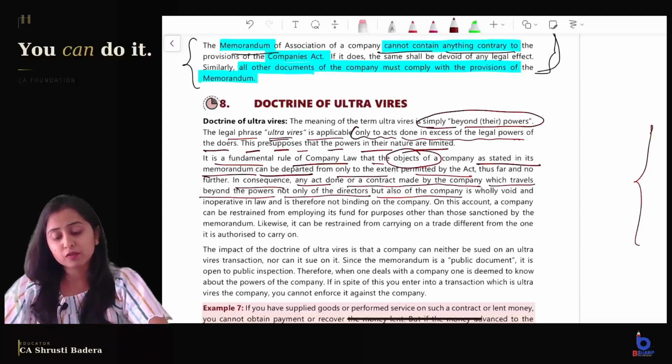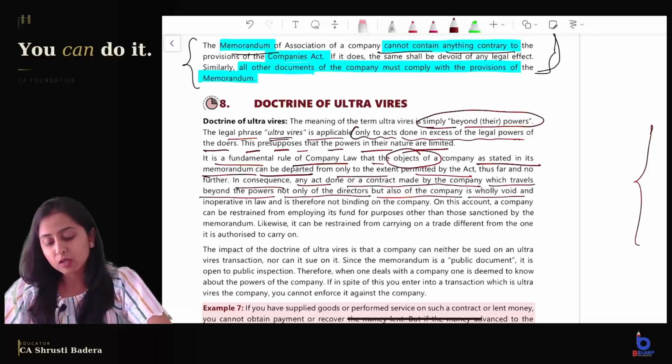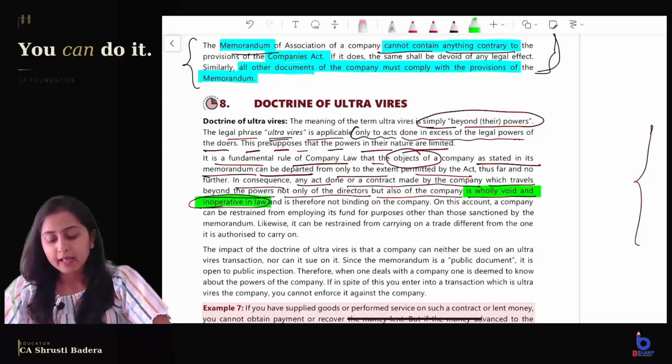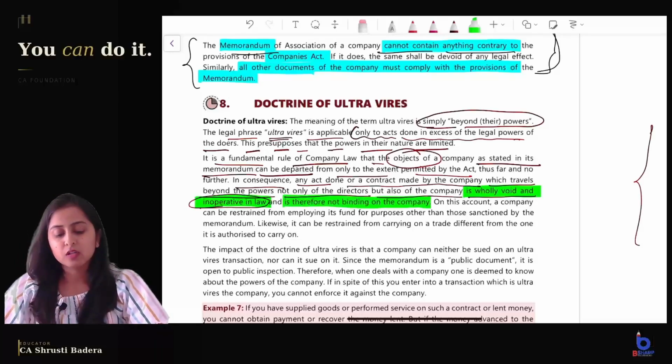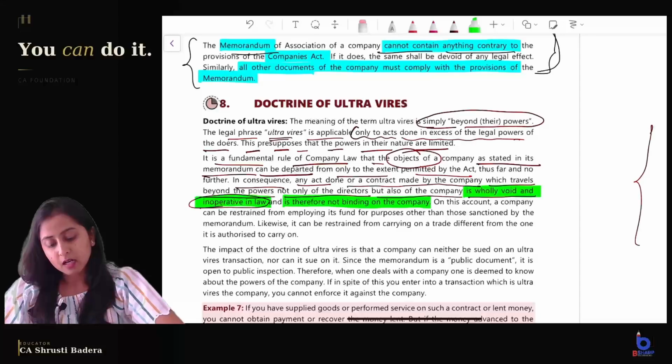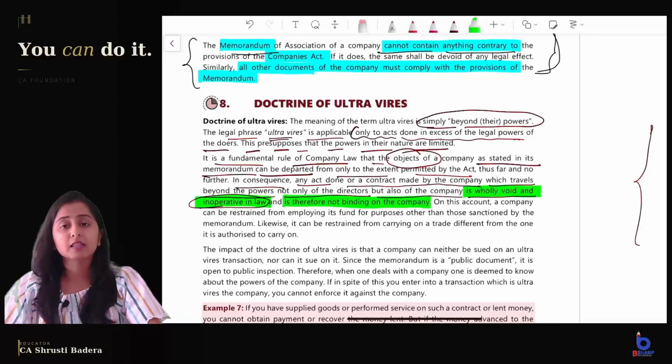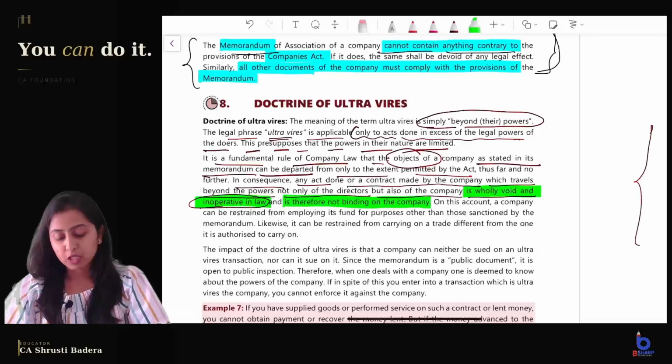Outside the object clause of the company in the MOA, then it is wholly void and inoperative in law. So what is important is that such a transaction, which is outside the MOA or the object clause, ultra vires the company, is inoperative in law, it is void, and therefore it is not binding on the company, right? On this account, a company can be restrained from employing its funds for purposes other than those stated in the object clause.